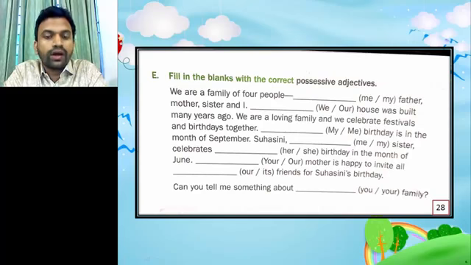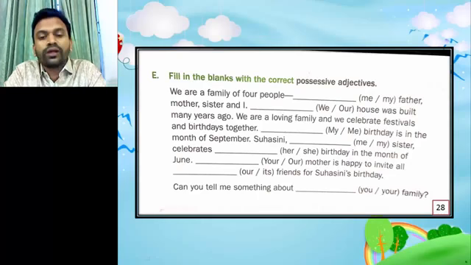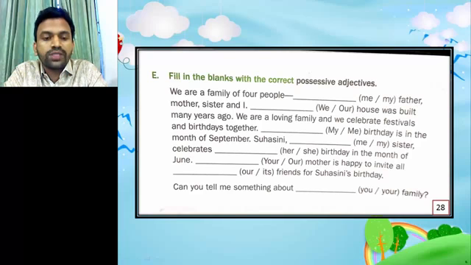Now we are a loving family and we celebrate festivals and birthdays together. Here my is the possessive adjective, but me is not a possessive adjective. So the right answer will be my. My birthday is in the month of September. Suhasini. Here me is not a possessive adjective, so the right answer here will be my. My sister celebrates. Here the answer will follow the first one, my sister. So here the right answer will be her. Her birthday in the month of June.